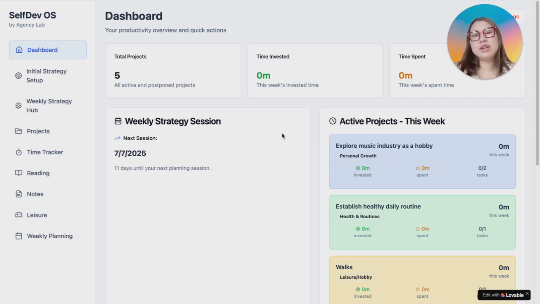It's a simple tool that brings together 5 core self-development practices: time tracking and investment, thinking through writing, systematic slow reading, planning leisure time, personal strategizing and planning.